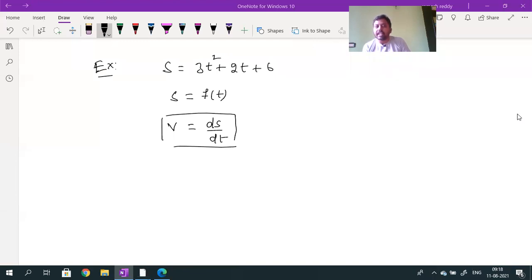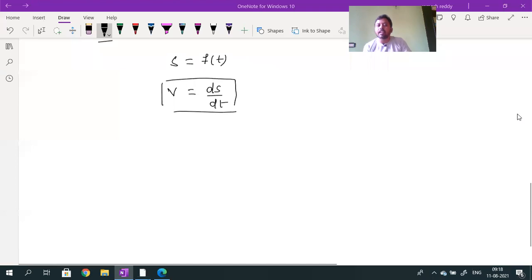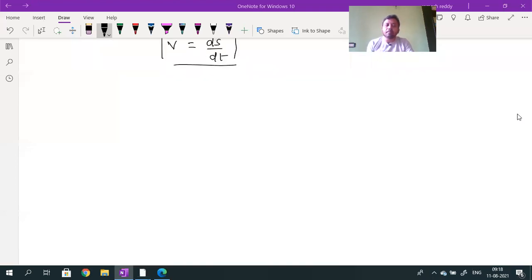Now, why did we need this differentiation? Here s is equal to 3t square plus 2t plus 6. s is a function of t. Then what is the derivative of s with respect to time? It is given by ds by dt. Instantaneous speed v is equal to ds by dt. ds by dt is indicating the rate of change of distance traveled with the time taken. So some basic formulas are required for doing this differentiation.